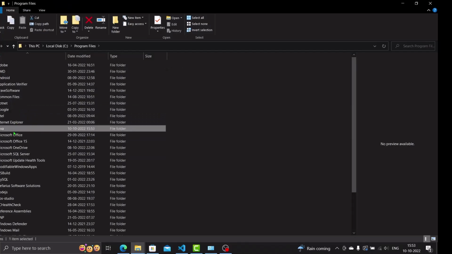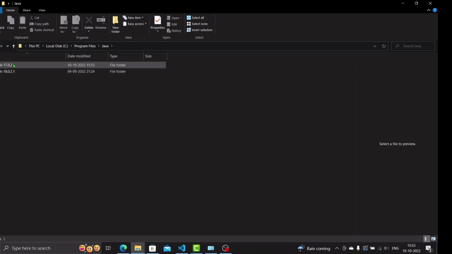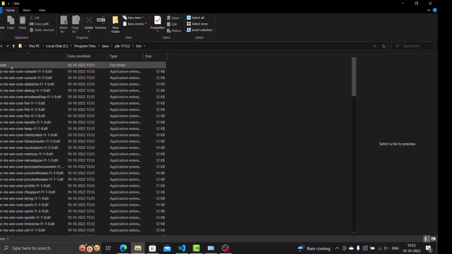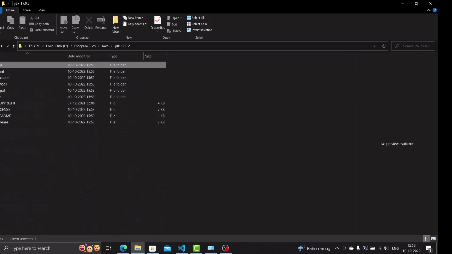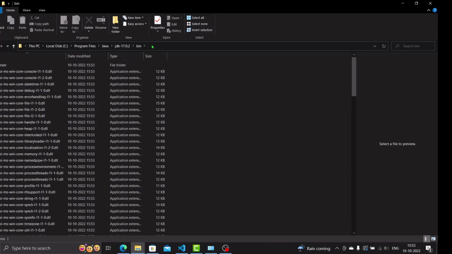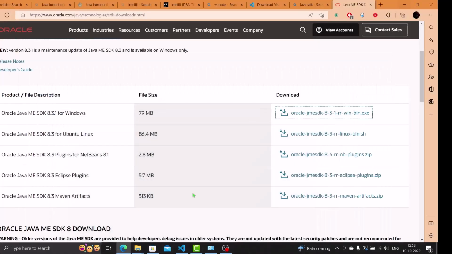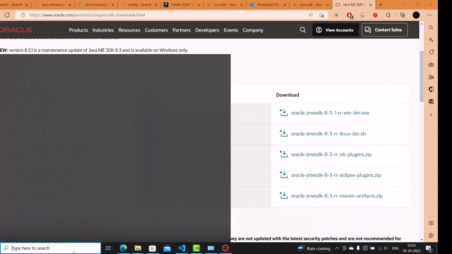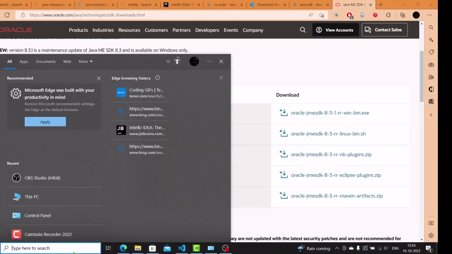Here there will be a folder named Java. Just go to this. I have installed 2, that's why it's showing 2, JDK 17. Go to any one, use your JDK, whichever version you installed. Just go back, sorry, just click here, click on the bin folder. Now just copy this path, Control C.